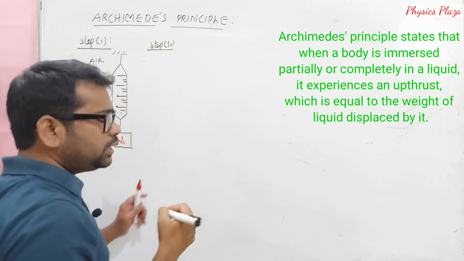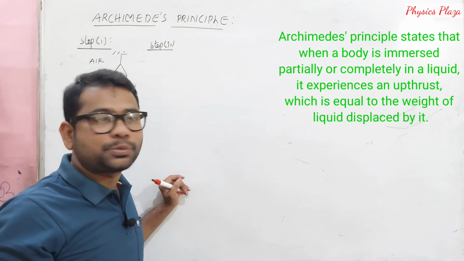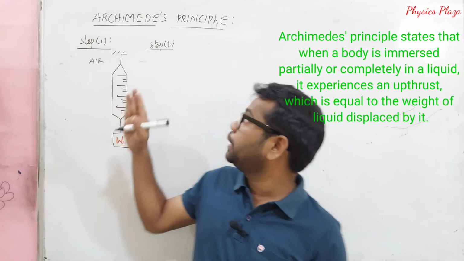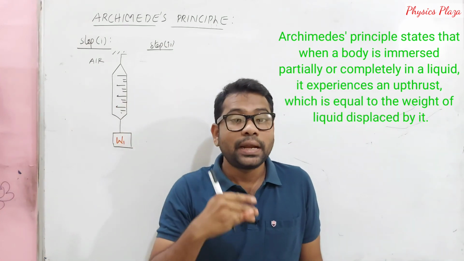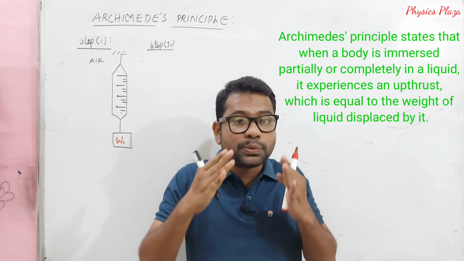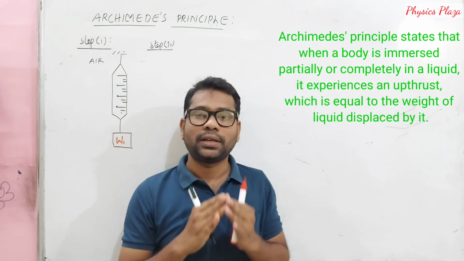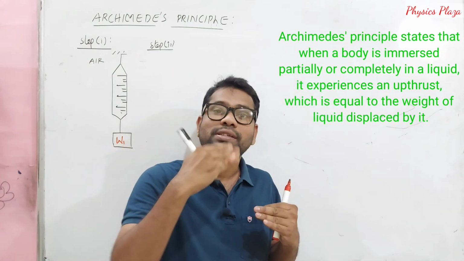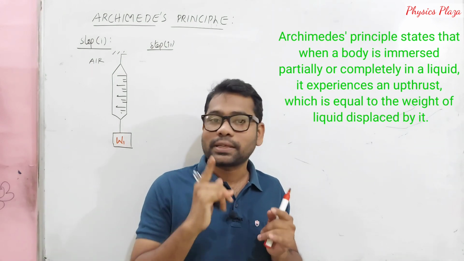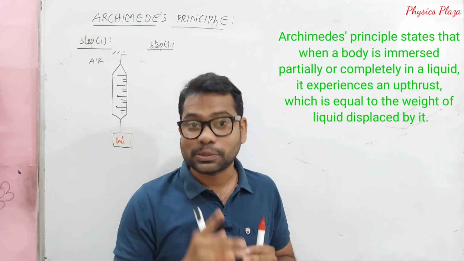in a simple way, practically in a lab, how can we prove the Archimedes principle? This is a method. Children, in this class we will discuss the theory part of the Archimedes principle. In the next class, we will verify it experimentally. So this theory class is very important to do the practical in the next class, where we are going to prove the Archimedes principle experimentally.